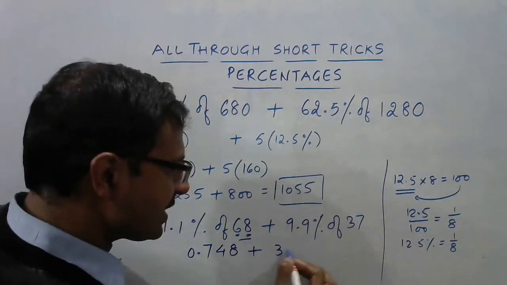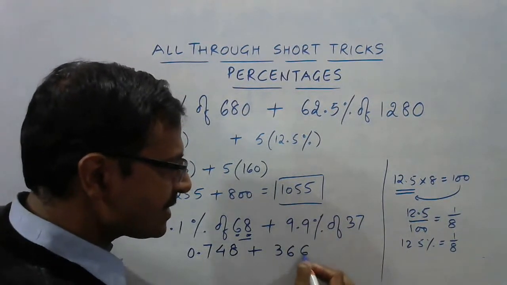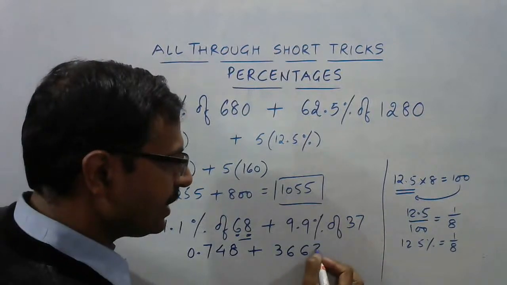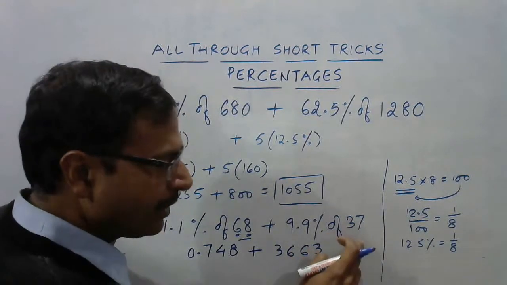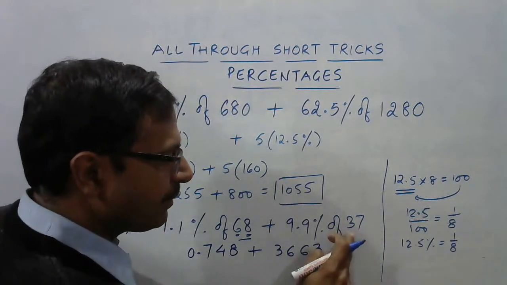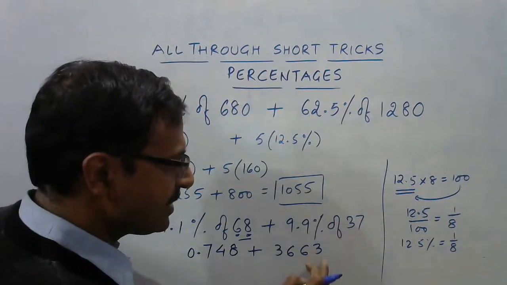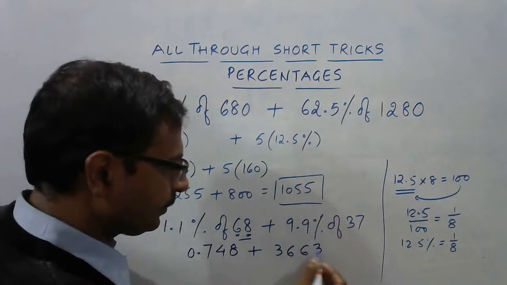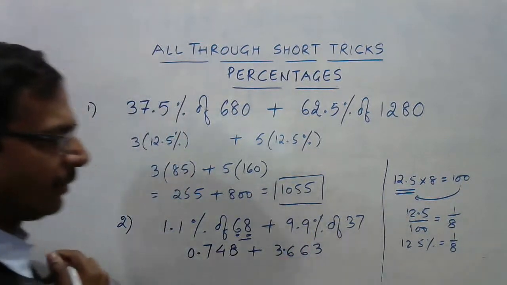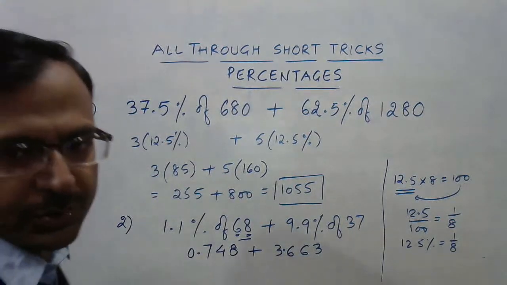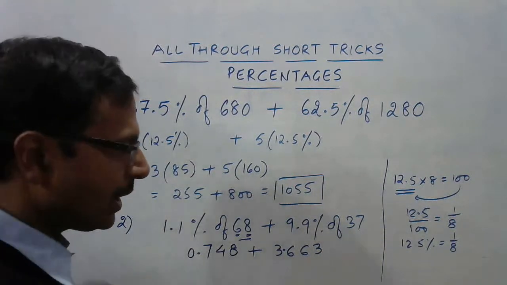Multiplication with 99 of a 2-digit number is again a basic thing. 37 becomes 36, and 9 minus 3 is 6, and 10 minus 7 is 3. So 1, 2, 3. This is the decimal now. Now, all you need to do is to add these two numbers and get to the answer of this question.